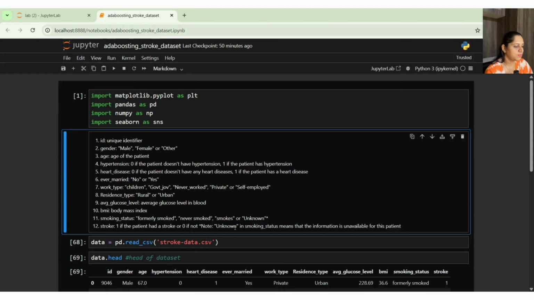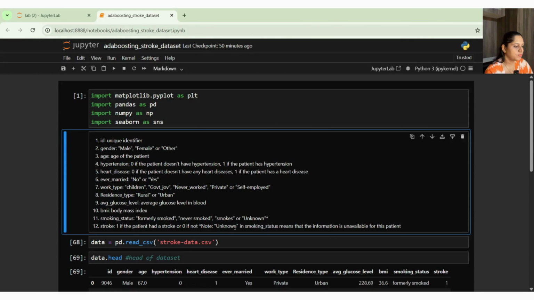So unknown is the smoking status. That means that information is unavailable for this patient. But do we have to consider that kind of data in our study? Let's explore that. Now I am reading my CSV, and this is the head of the data.